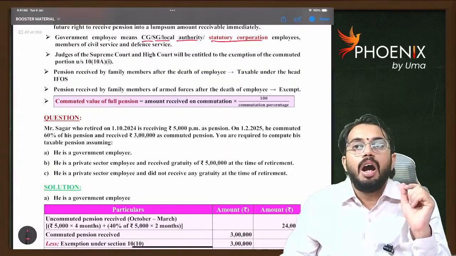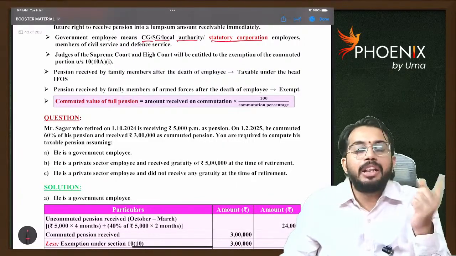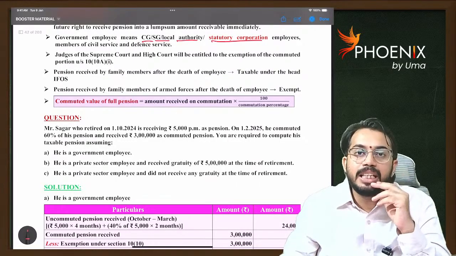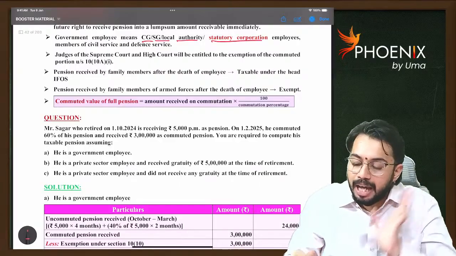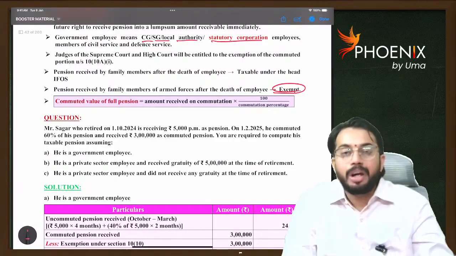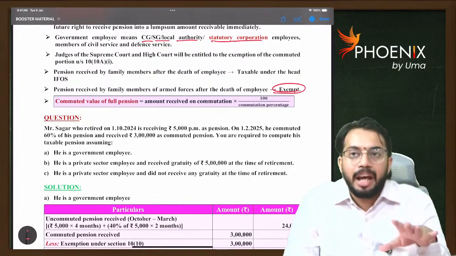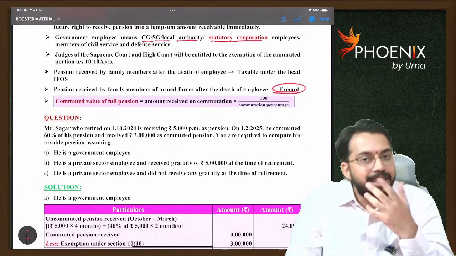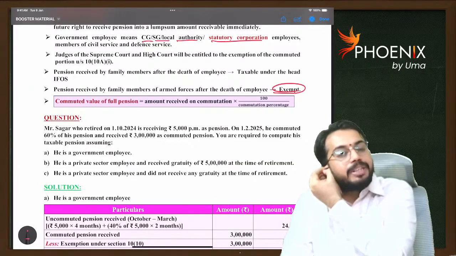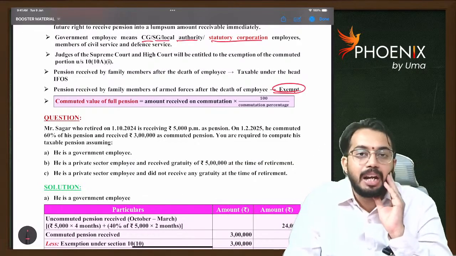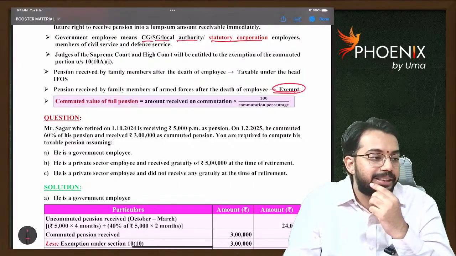Let's say the employee died. After death of the employee, pension is received by family members. It is not taxable. It is exempt. Okay. Now, if the employee retired and family members of the employee received pension, in that case pension received by family members is taxable under income from other sources.